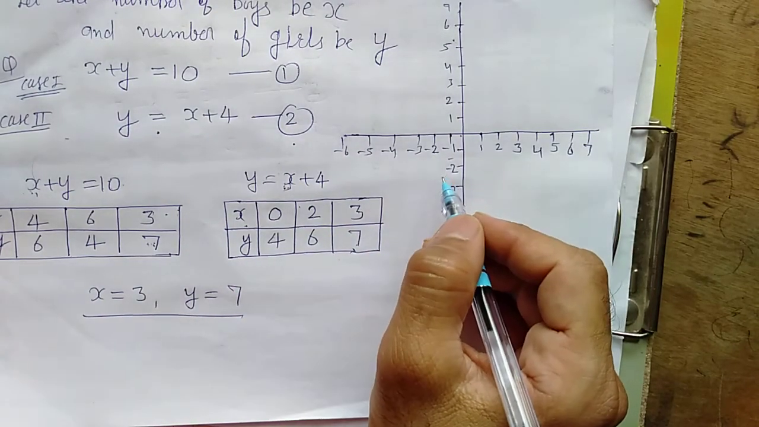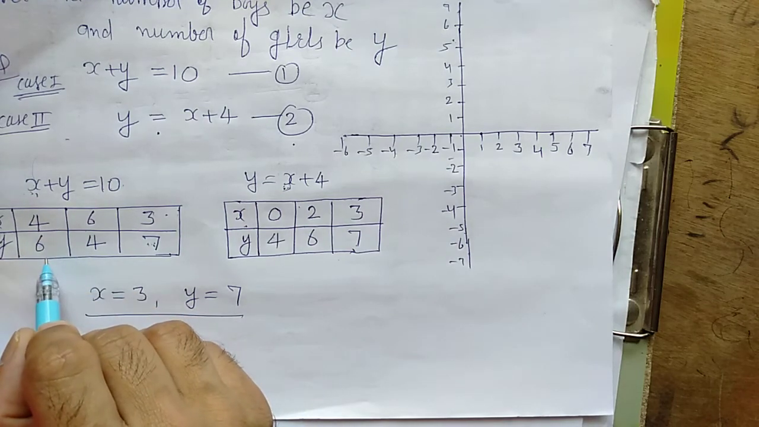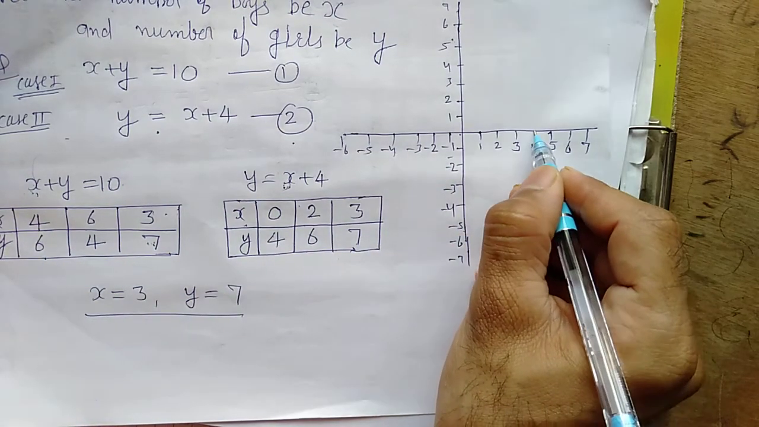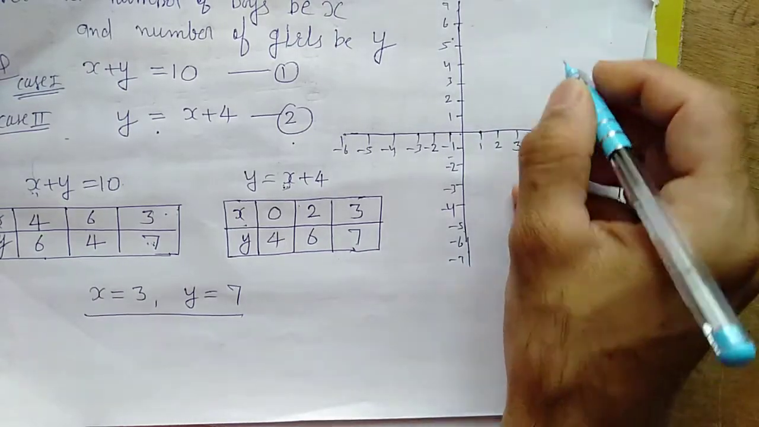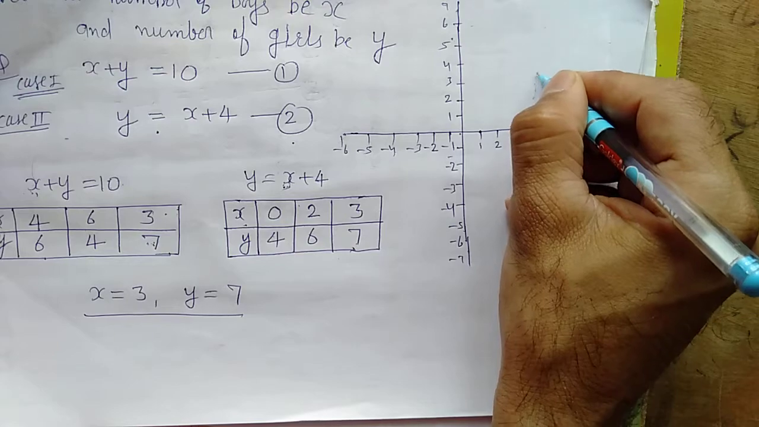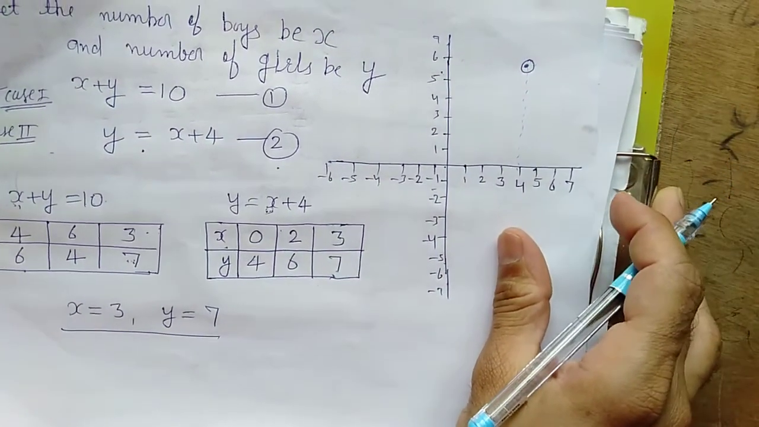Right? Let's try to find these points. For the first equation, x equals 4 and y equals 6. This is 4 and y equals 6. This point will be found here. See, it will be approximately here, the first point, right?